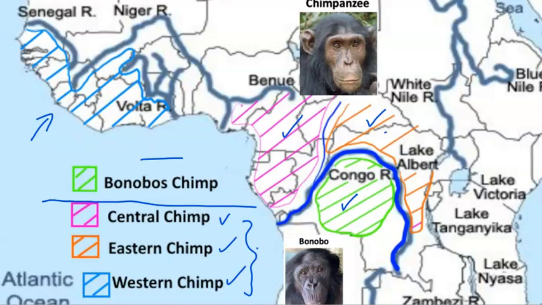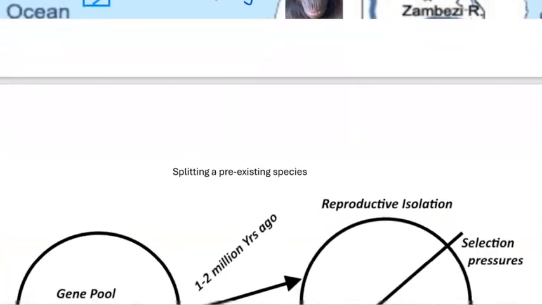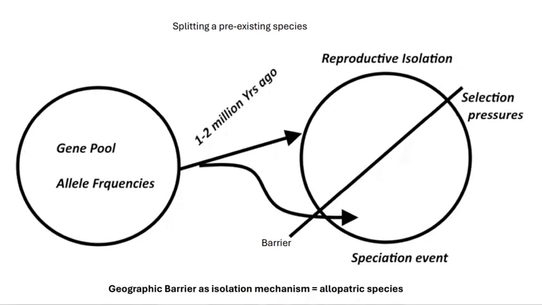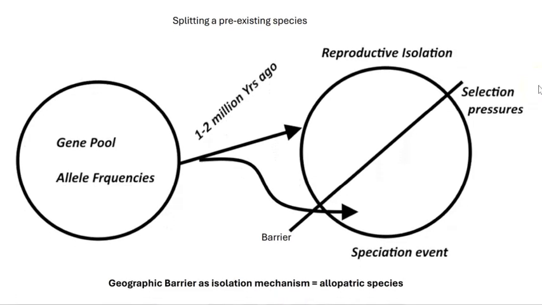Let's look at the theoretical basis of allopatric speciation. On the left-hand side, we have a gene pool, as previously described in this part of the course. This gene pool has allele frequencies for the different alleles of the, let's call this the founder population, the population that we begin with. And so that has the classic idea of all of the individuals contributing to this gene pool.